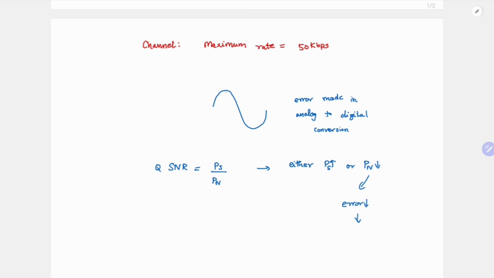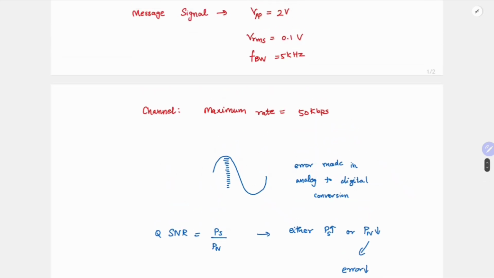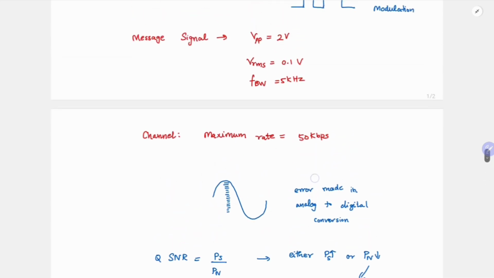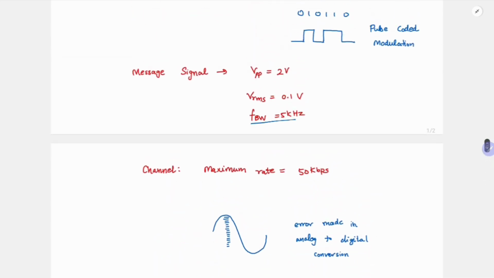How will you reduce your error? You need to have more, finer levels. So you need to increase your N, your number of bits. So here, what is limiting your number of bits? One is your signal bandwidth, and second is your maximum rate of transmission.